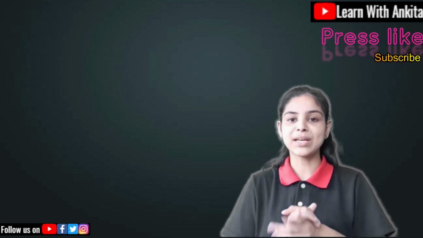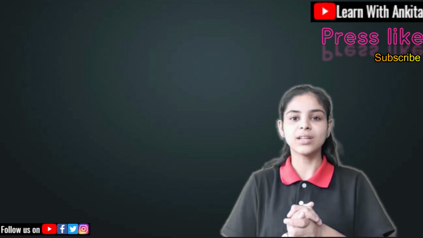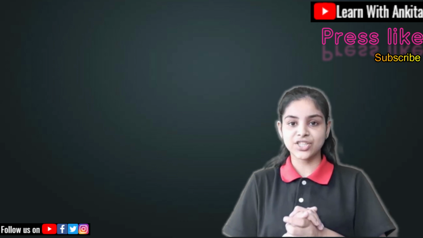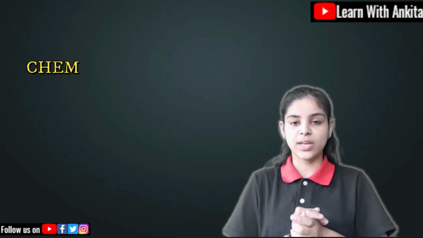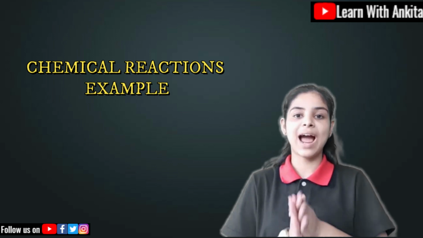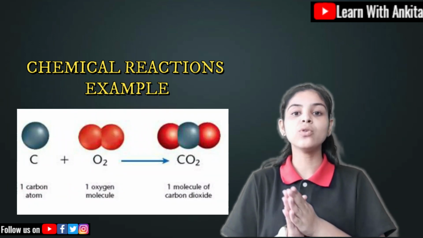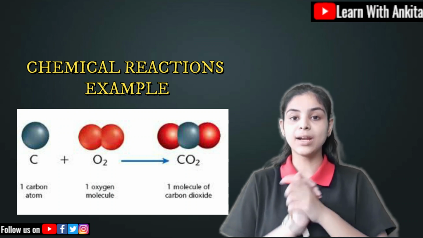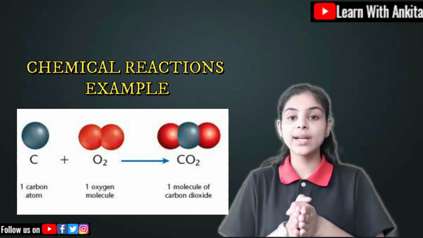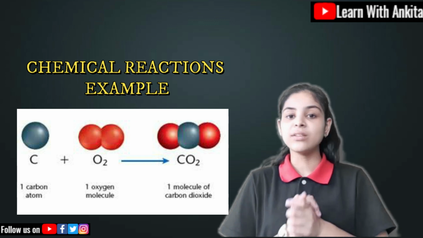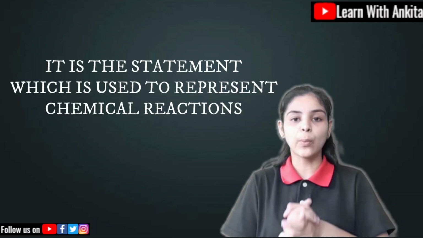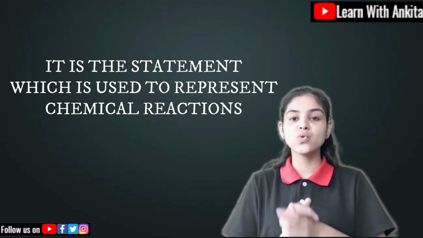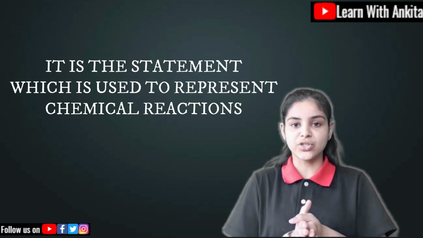Now let's come to the chemical equations. I hope you are clear about what chemical reactions are. Let me give you a very small example. If we take carbon and oxygen and add them up, we transform them into carbon dioxide. So it is an example of a chemical reaction. Now let us come to chemical equations. It is a statement which we use to represent chemical reactions.